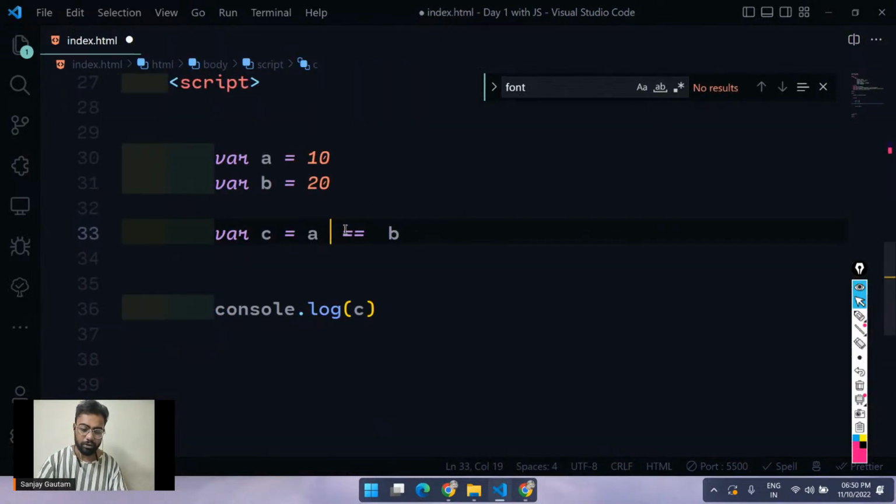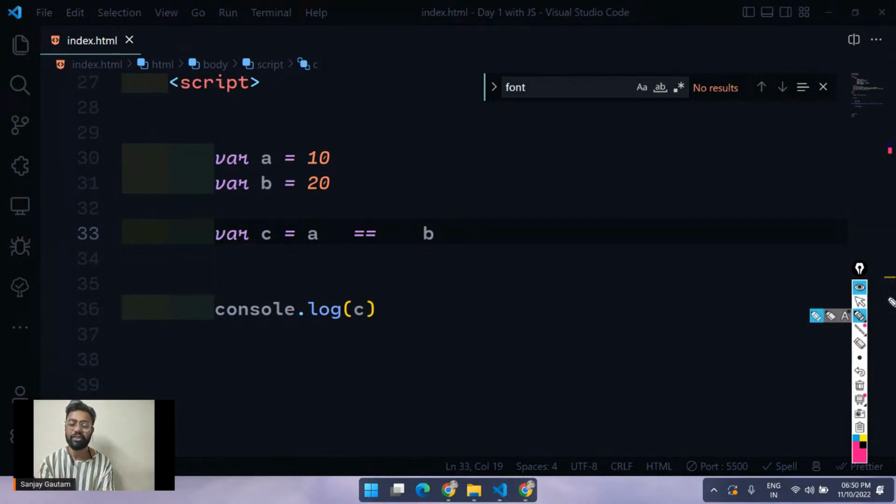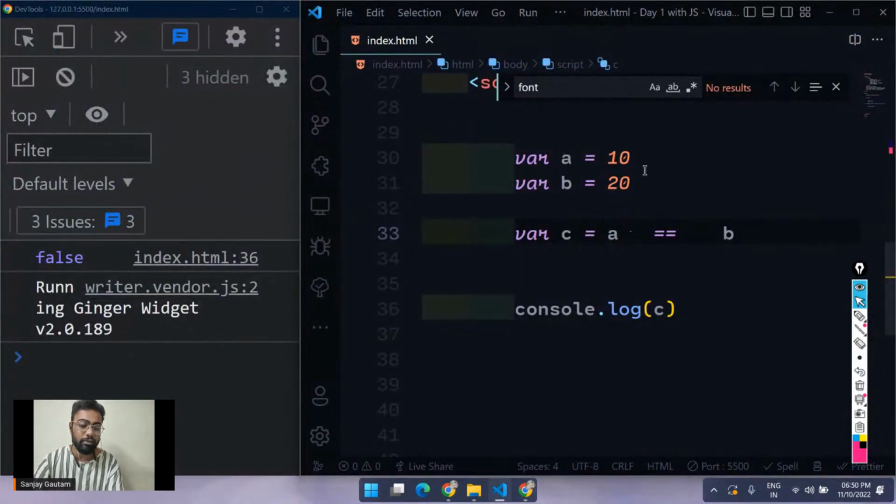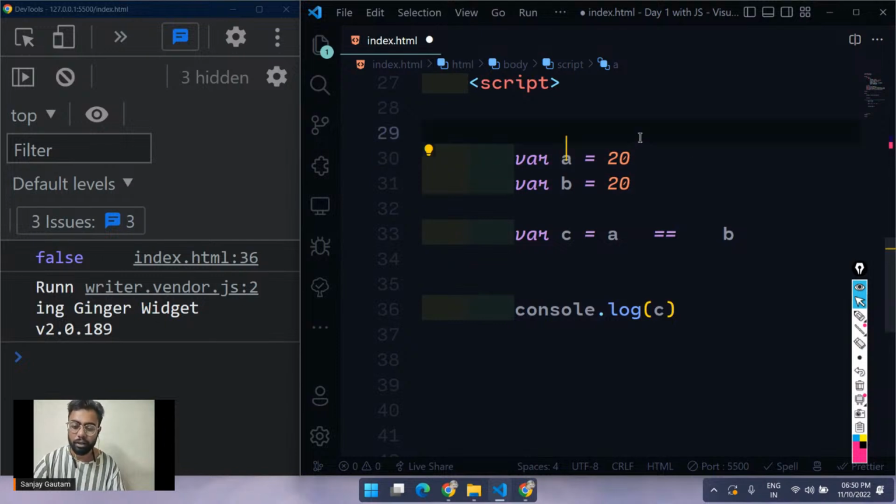See, these are double equals, double equals. And double equals is used to compare two numbers to check if they are equal. So right now it is saying that 10 is equal to 20. Obviously not, 10 is not equal to 20. So we are going to get false here. And if I just see the output, we are getting false here. So if I make a also 20, and give it a quick save, I'm getting true here, because obviously 20 is equal to 20. Very easy, very straightforward.